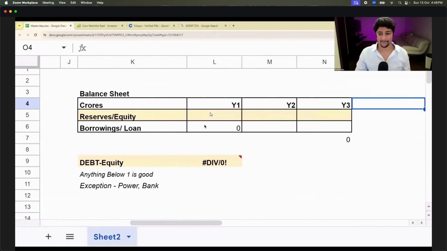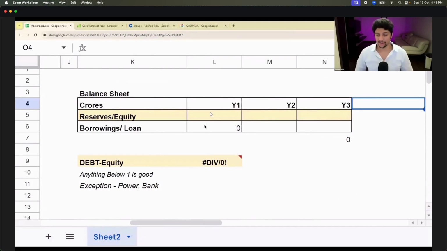Now, in balance sheet, listen to me very carefully. We'll finish balance sheet and we'll take a small 2-minute break. Is that okay? But I'm sure you're enjoying now, right? You're enjoying till now because it's crazy information. Right? And it's so easy for you to digest.